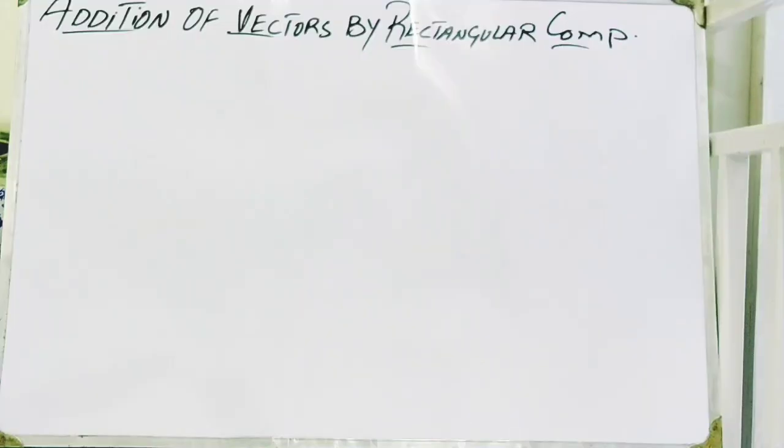My name is Ali Hassan. Today we are going to learn about chapter number 2 of class first year, which is about vectors. If we think about the two basic quantities of physics regarding measurements, these quantities are called scalars and vectors. Basically, scalars are the quantities which can be completely shown and described by their magnitude only.